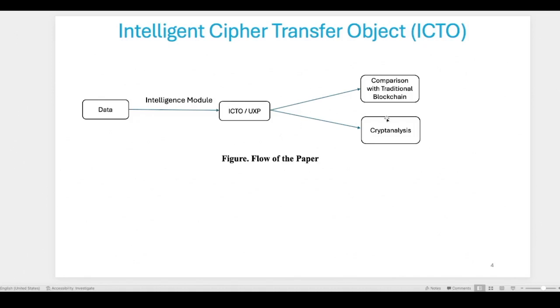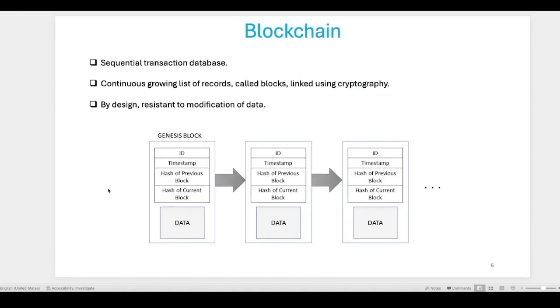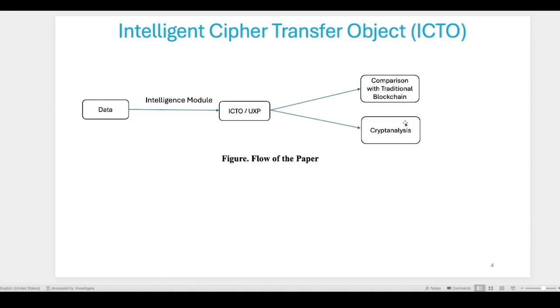I call this a traditional blockchain because we generally refer to blockchain as a decentralized ledger involving cryptocurrency, but traditionally that is not the case. Traditionally, blockchain is just a continuously growing list of records linked using cryptography. If a distributed ledger is implemented, there could be proof of work or proof of stake used in this blockchain. And if it is of a decentralized or distributed nature, there would be multiple nodes. That was not in the original paper.